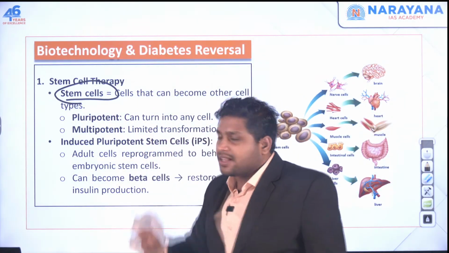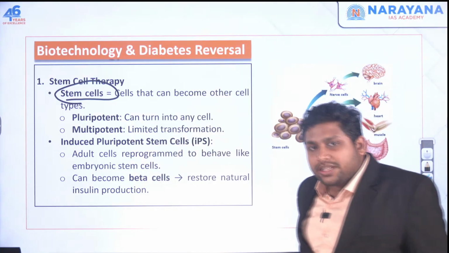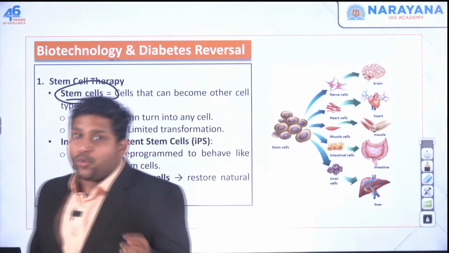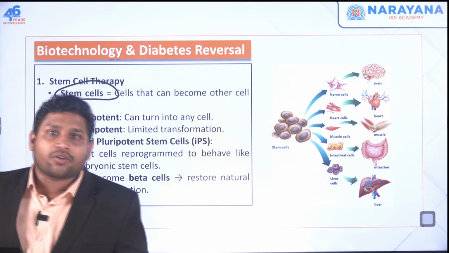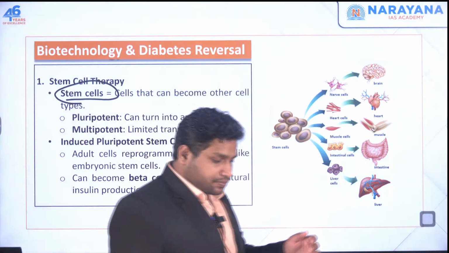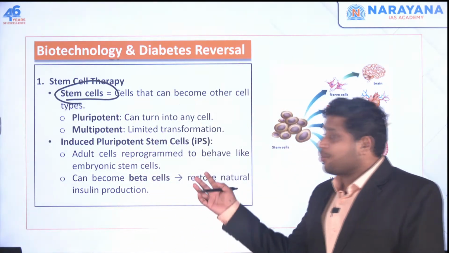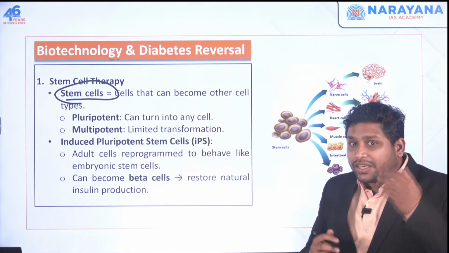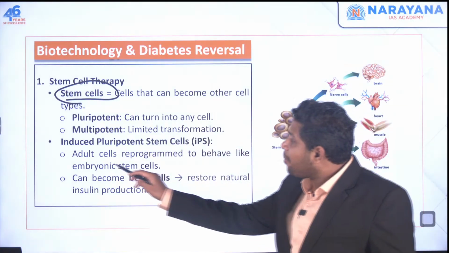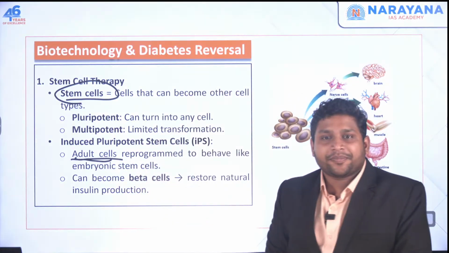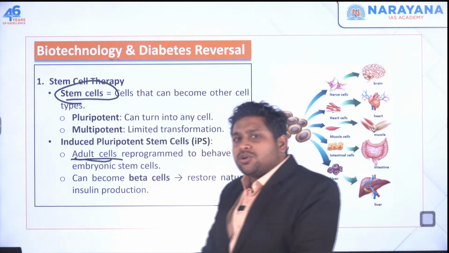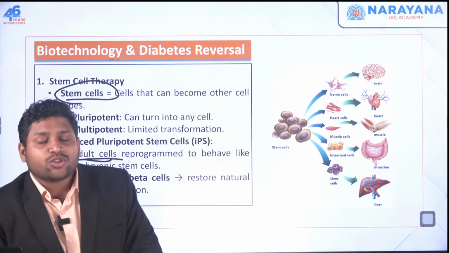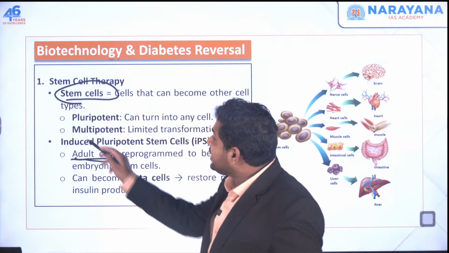Now, see this. These are stem cells. Usually we get it from embryo of a child or when you are a baby. At that point of time, we can get it from you. Sometimes we can get some stem cells from adults also, adult people. But because you are an adult, those cells are not pluripotent, they are multipotent.